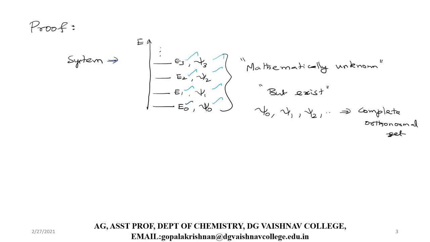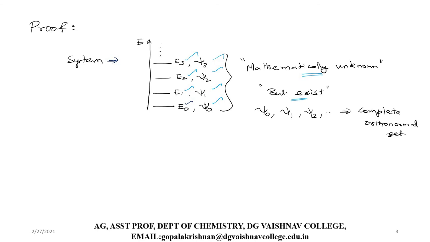But since we are dealing with a many electron system, right now we don't know the exact energies and exact wave functions. Mathematically they are not known, but we know very well that they must exist.